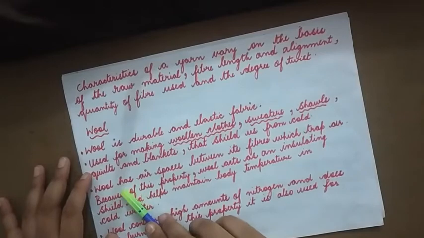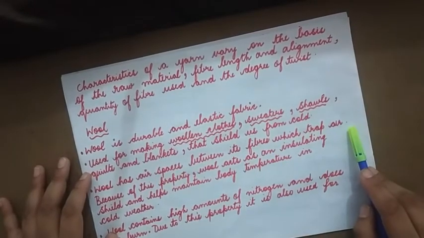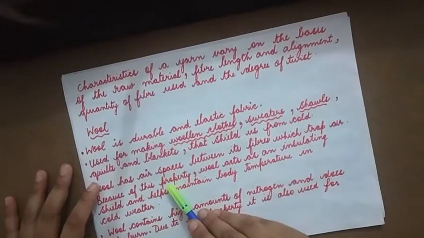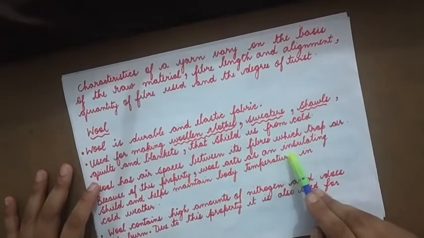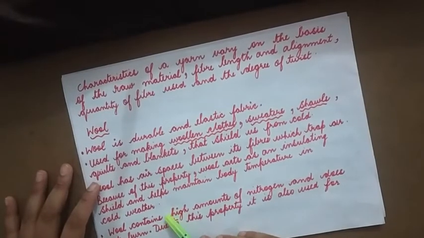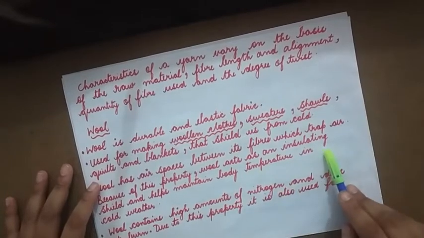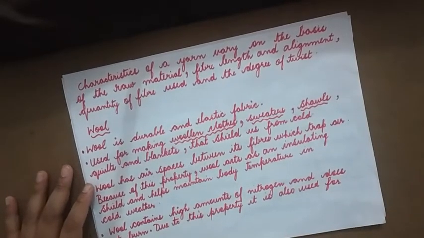So woolen clothes have air spaces between the fibers which trap air. Because of this property, wool acts as an insulating shield. It means it is not letting the heat pass through and helps maintain body temperature in cold weather.